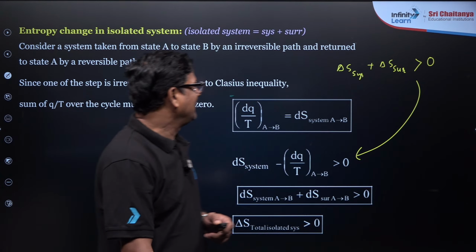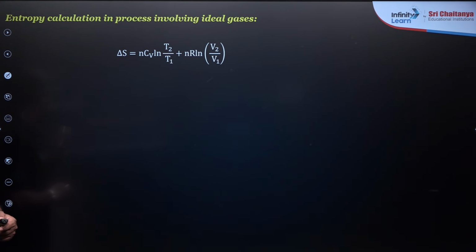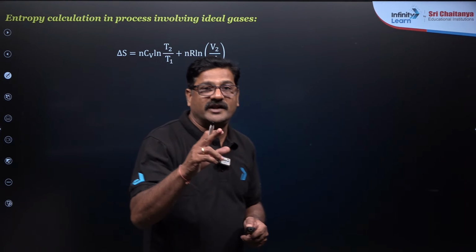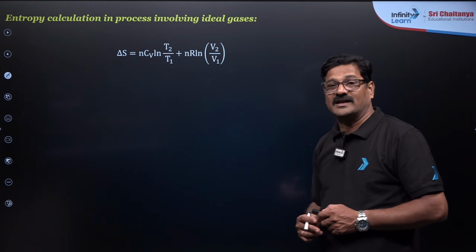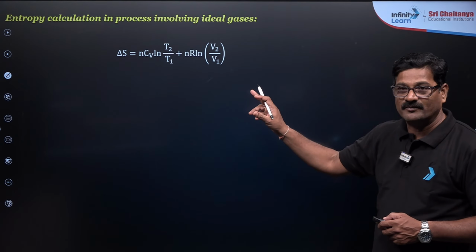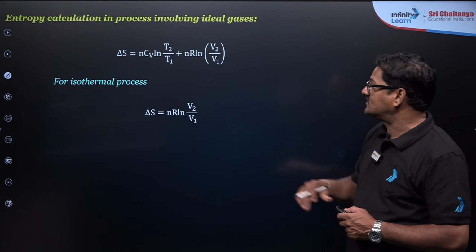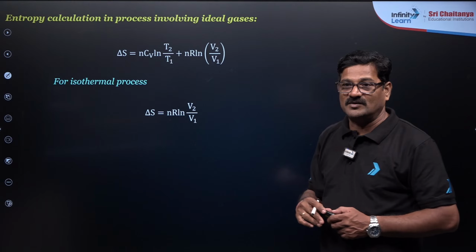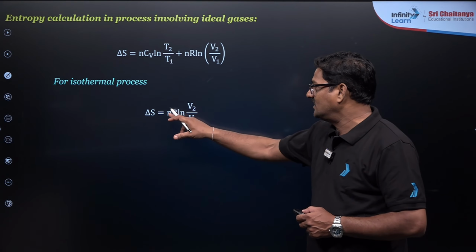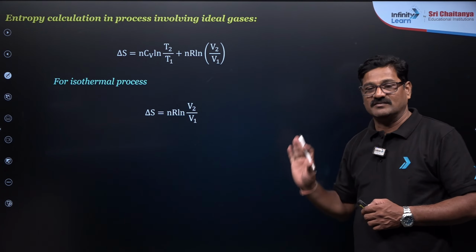Fine. Fantastic. Now we can look at entropy calculation for processes involving ideal gases. These formulas are very important. So, delta S is equal to n Cv ln T2 upon T1 plus n R ln V2 upon V1. This is one formula. And for an isothermal process, T is constant, so ln T2 upon T1 is cancelled. So, delta S is going to be n R ln V2 upon V1.